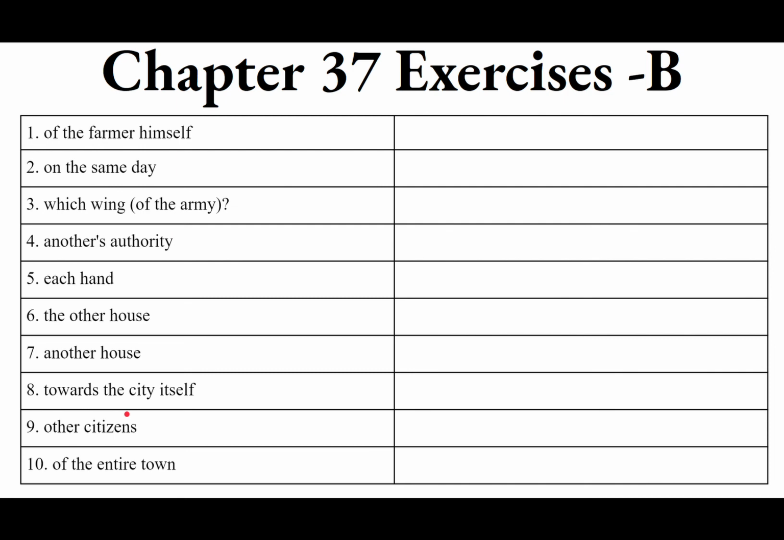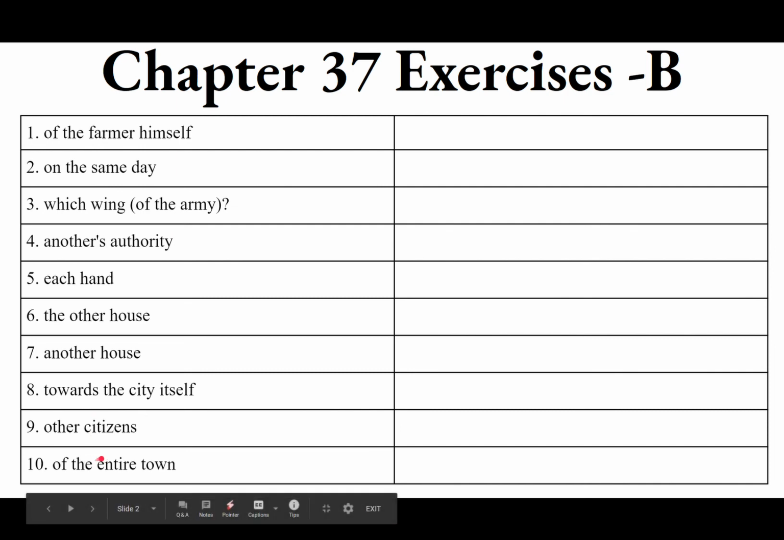9, other citizens. Other citizens might do this. Other ones. Not the other ones, but just other ones. Alius, alia, aliud to agree with the masculine nominative plural of civis, civis, common, masculine or feminine. Alii cives.